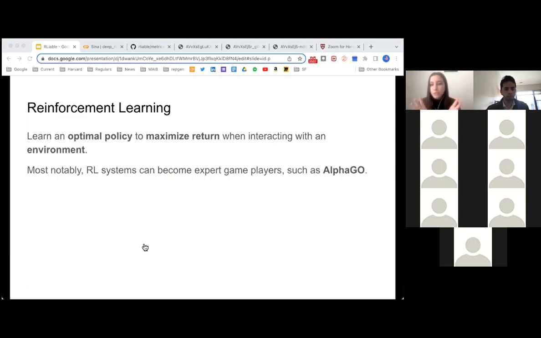So just a super brief recap. Reinforcement learning, we're trying to learn an optimal policy to maximize a return while interacting with an environment. That's been very popular in playing games, and we've seen some of these models being really good at things like AlphaGo. So generally, we're learning from experiences to make decisions, and that's obviously also really relevant for medical decision making.